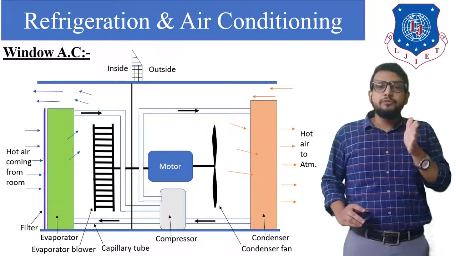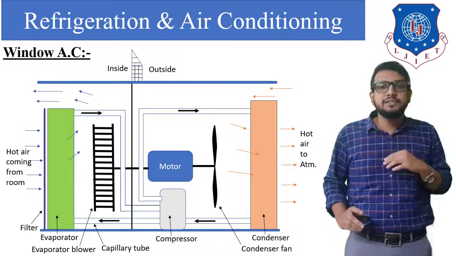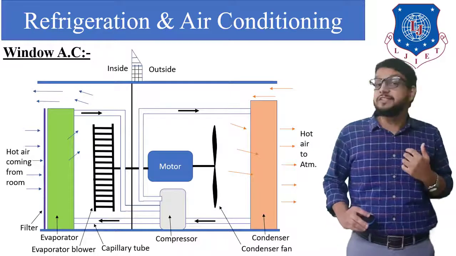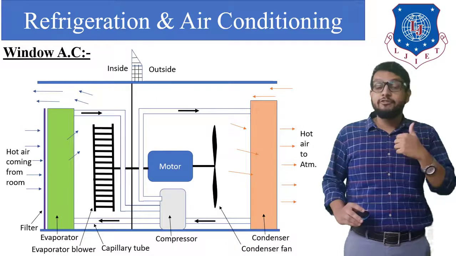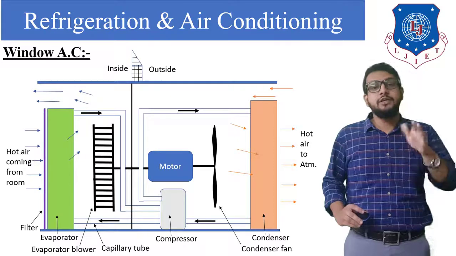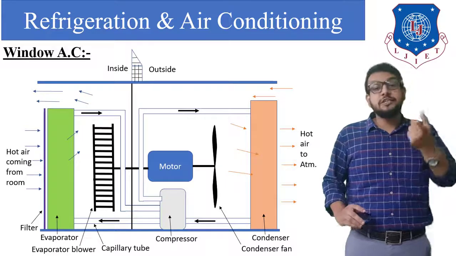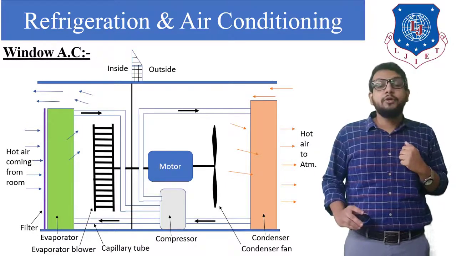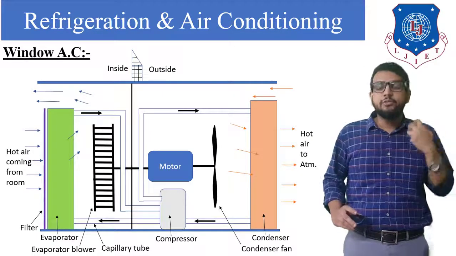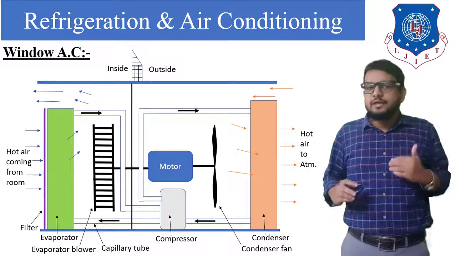On the left side of your screen is a representation of a room where inside is written, and the outside portion means the surrounding atmosphere. The components present outside the room, facing the surrounding atmosphere, are the electric motor, condenser fan, condenser and compressor. Whereas the indoor parts are the evaporator coil, represented by green color, then the evaporator blower or evaporator fan, then grills inside the room, and along with that the air filter, which is again present inside the room.